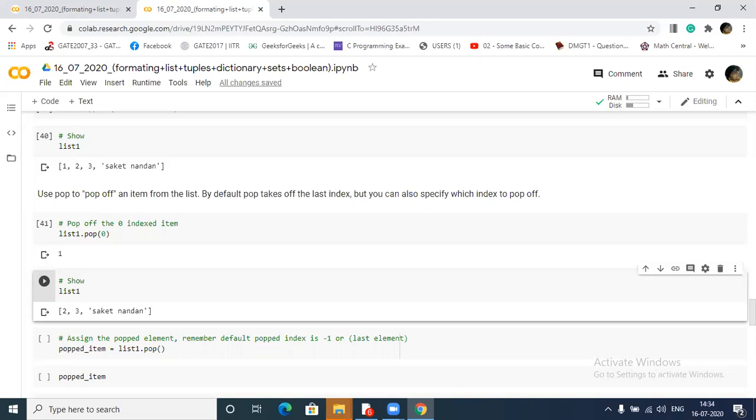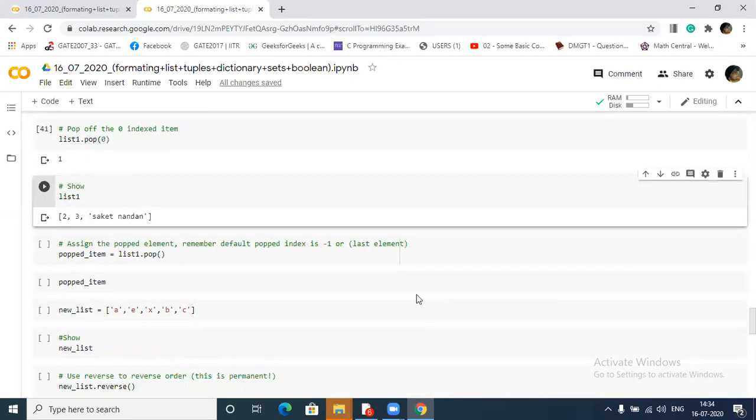In that manner you are understanding, but in actual, it is just removing this element and giving it to you. If I store this returned element in some variable and print that variable, the removed element will be stored in this popped item. Just see that.